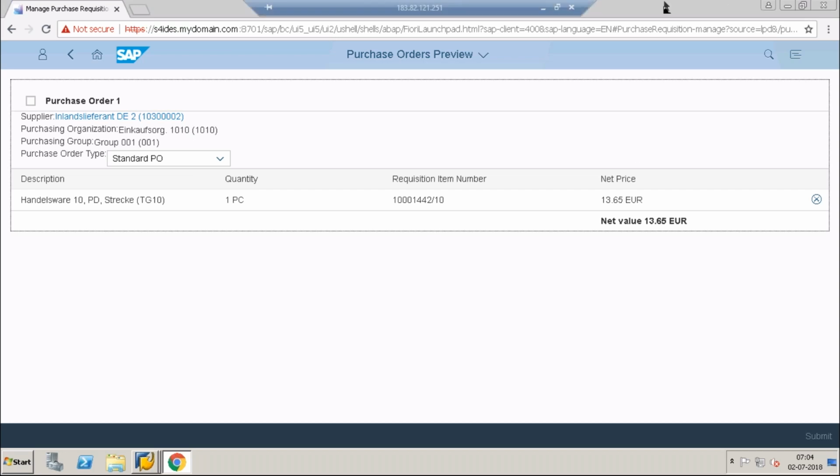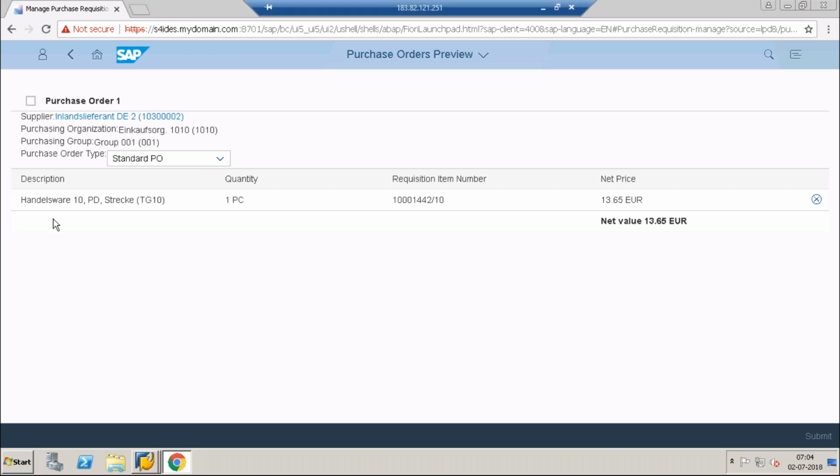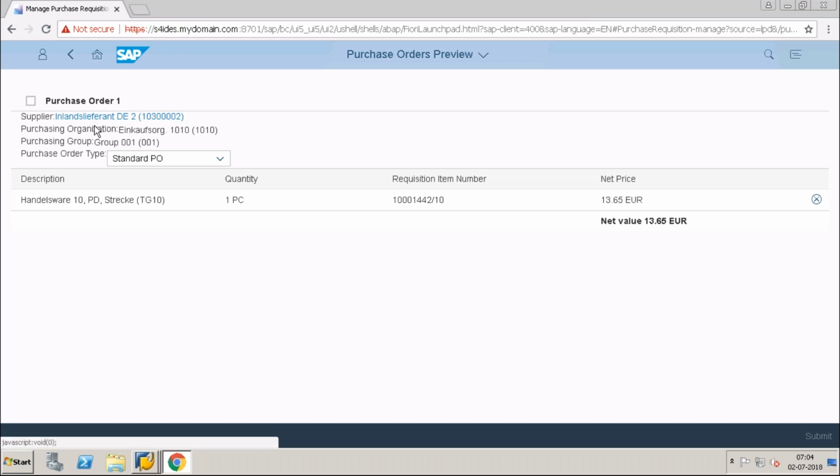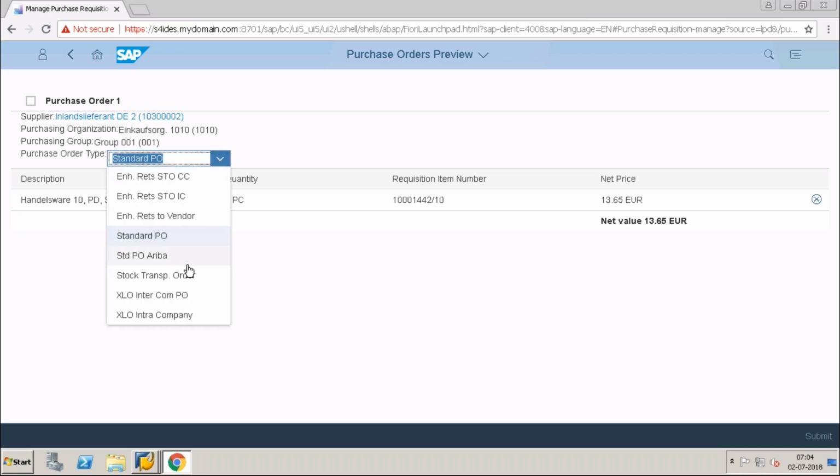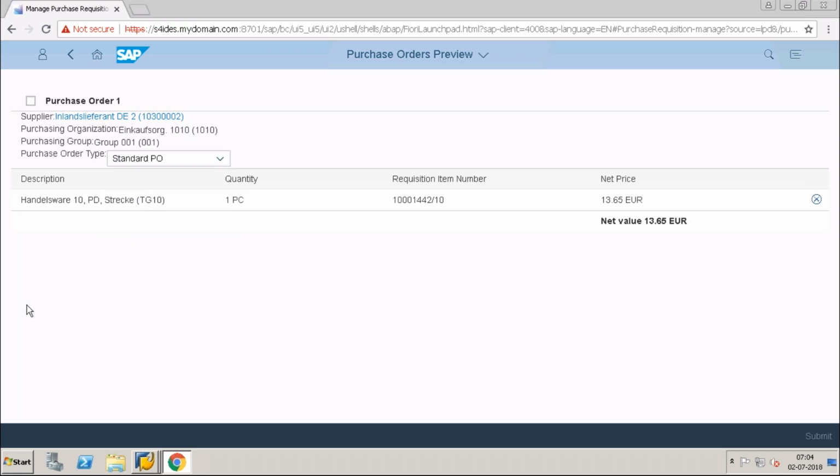Now I will come to this purchase order. This is my purchase order, and this is the supplier, a vendor, and you can see the purchase organization and purchasing group, and this is a standard purchase order. If you need anything to be changed, like a stock transfer order or an intra-company stock transfer order, whatever purchase order you want, you can change the purchase order types here. So I will click on this and I will submit.